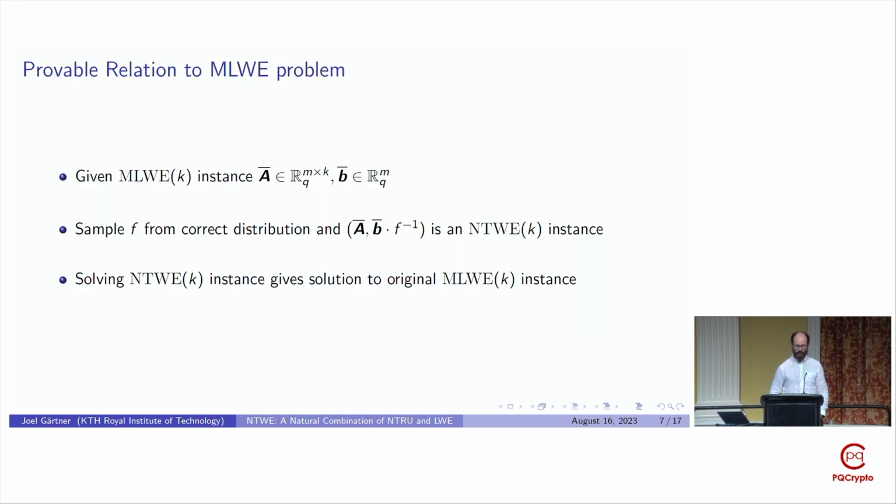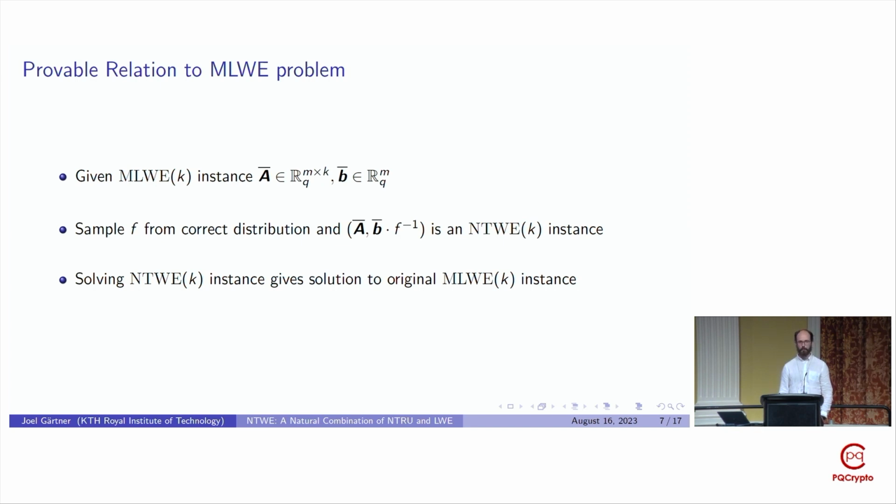And for the provable guarantees, we have a very easy to see relation to the modular learning error problem, where we can see if we are given an instance of the modular learning error problem with some A matrix and B vector, then we can simply sample an F polynomial from the correct distribution and produce a correctly formed NTWE instance by multiplying the B vector with the inverse of this F polynomial.